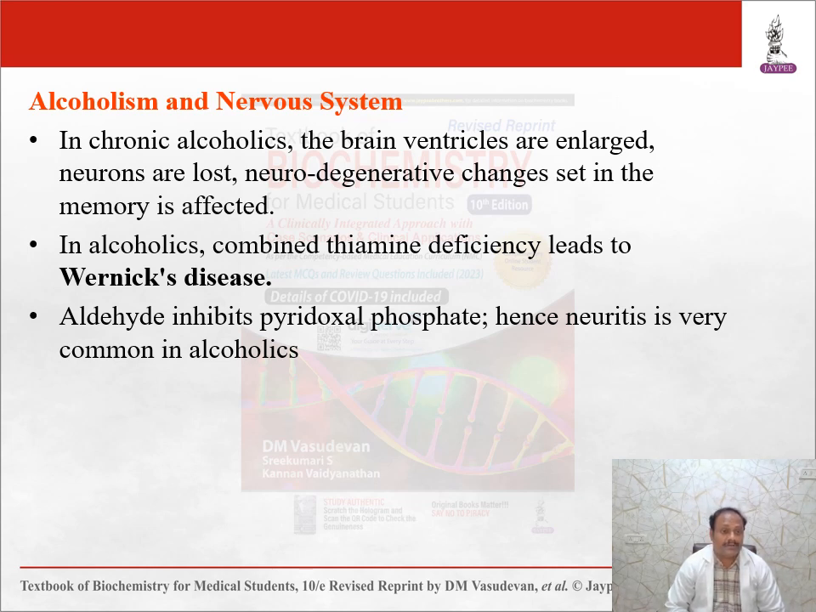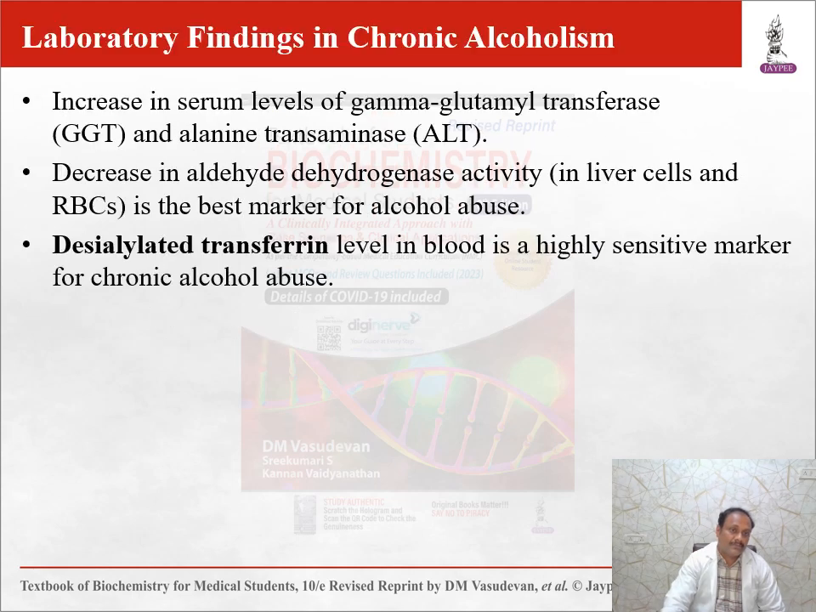In alcoholics, combined thiamine deficiency leads to Wernicke's disease. Aldehyde inhibits pyridoxal phosphate, hence neuritis is common in alcoholics. Lab findings in chronic alcoholism: increase in serum levels of gamma glutamyl transferase and alanine transaminase. Decrease in aldehyde dehydrogenase activity in liver cells and RBC is the best marker for alcohol abuse. Desialylated transferrin level in blood is a highly sensitive marker for chronic alcohol abuse.